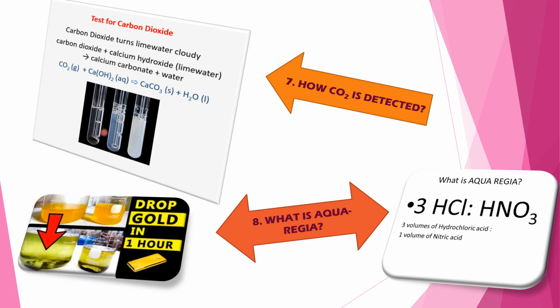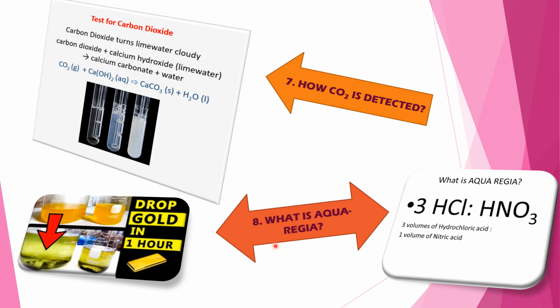This is the first test tube. This is the second test tube. When CO2 is added, it will be more turbid. This is called turbidity. And the next and last question is, what is aqua regia?